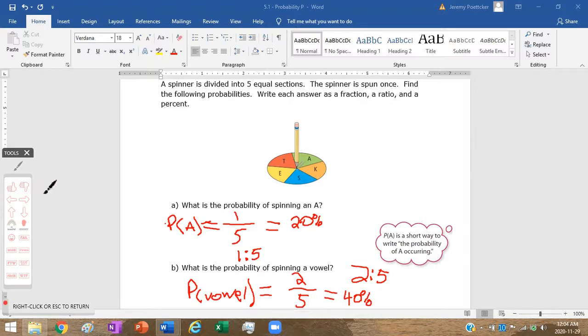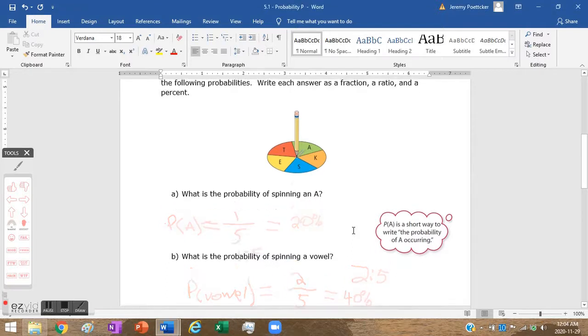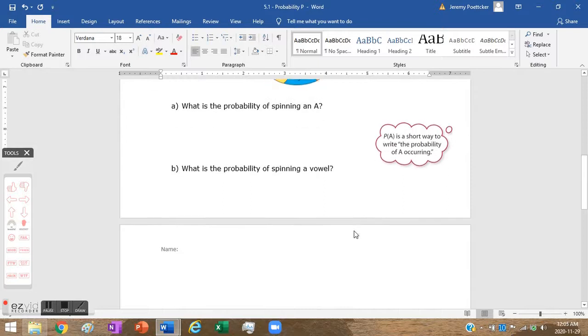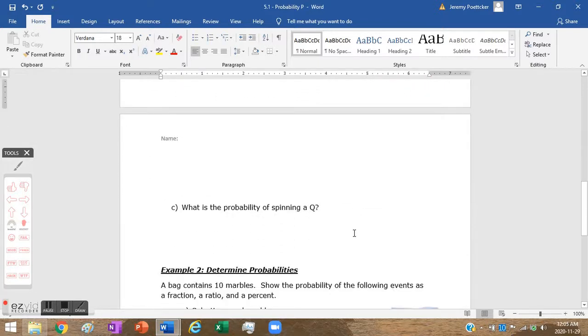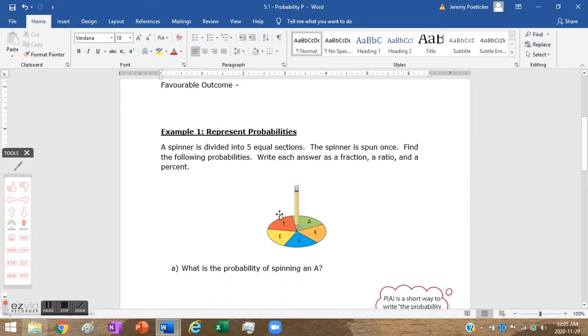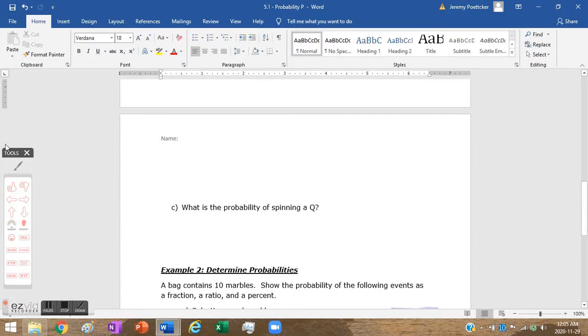Alright, now that takes us on to the next bit. So, what is the probability of spinning a Q? I'm just going to scroll back up here before I start writing it down. Do you see a Q on this? Because I don't. So the probability of spinning a Q, well, I could spin it and maybe the ink will magically change to a Q. No, that's not going to happen.